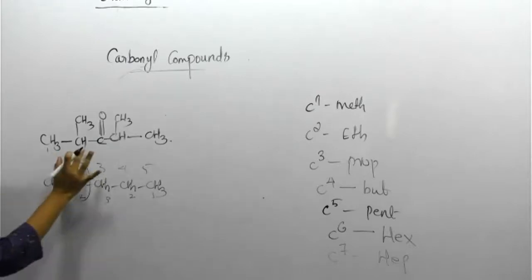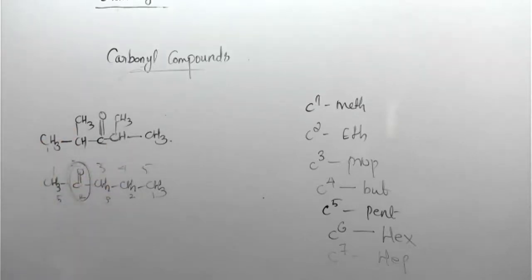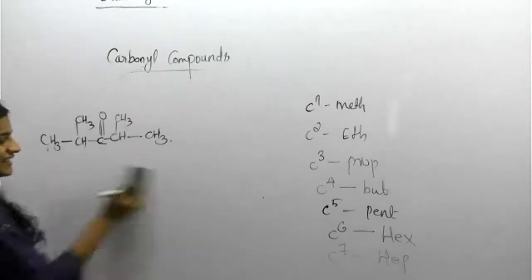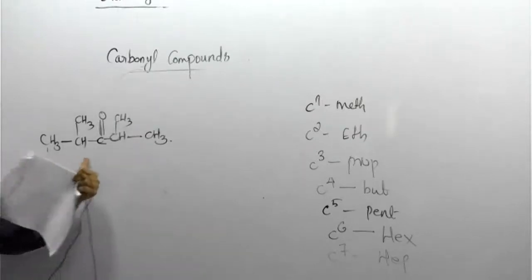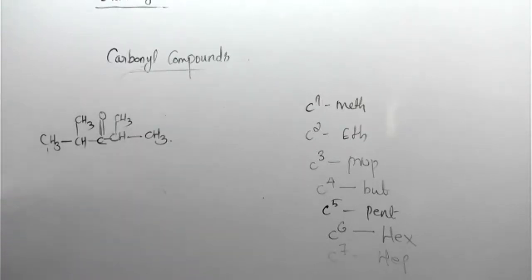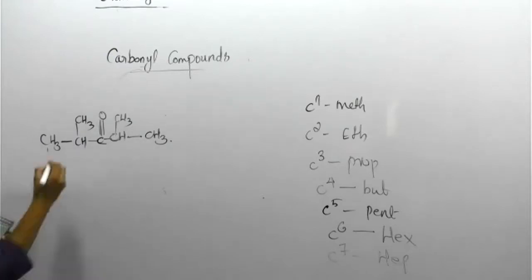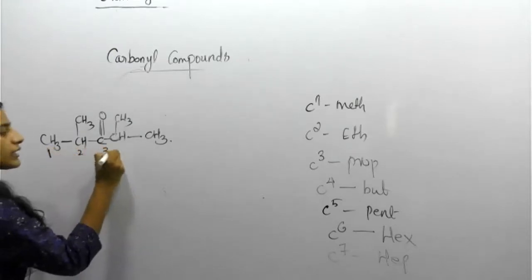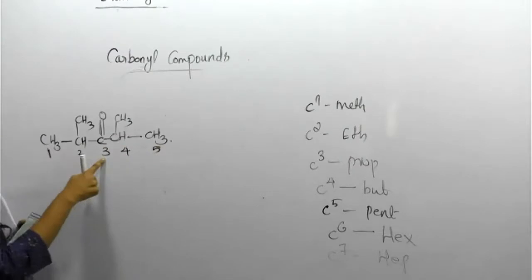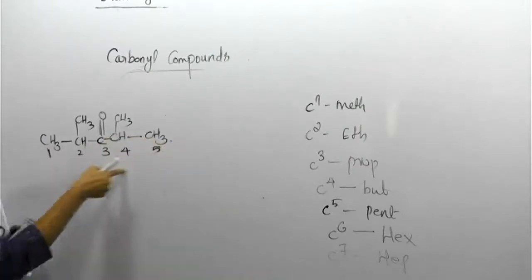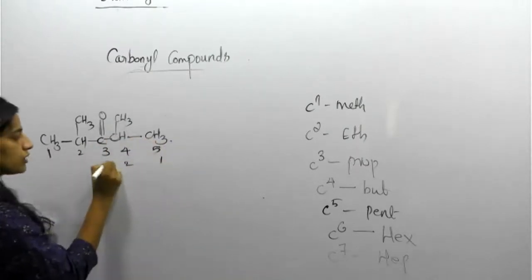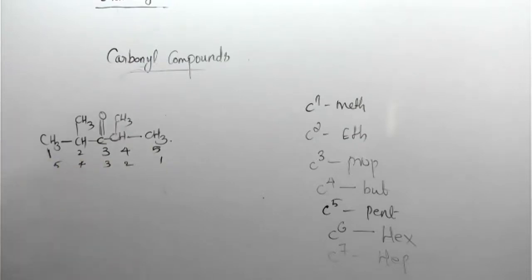Likewise, here numbering is no problem, because both sides are equal. Numbering from either side, the carbonyl gets 3 as the number. So no problem.